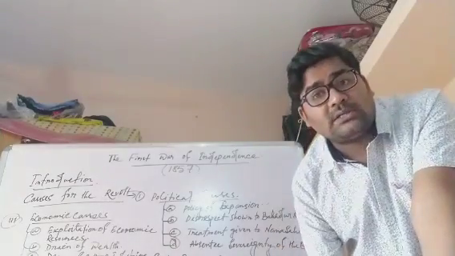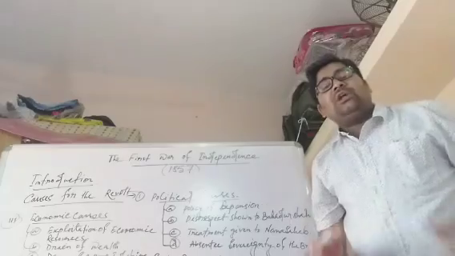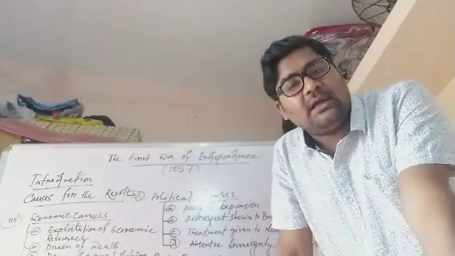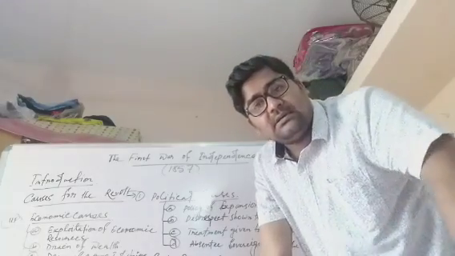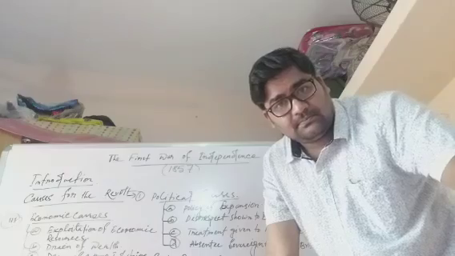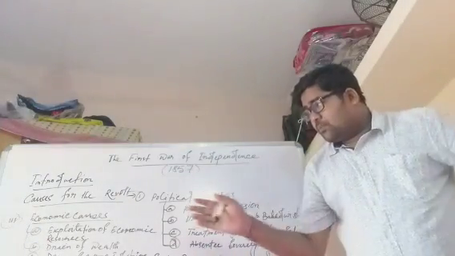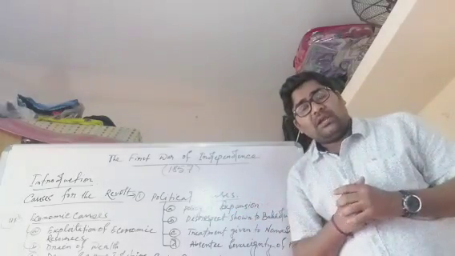Next is the lower salary. The wages of the Indian soldiers were inadequate to support their family. On the other hand, British soldiers received more than 8 times the salary of an Indian soldier. So these are the economic and military factors which played an important role behind the revolt of 1857.